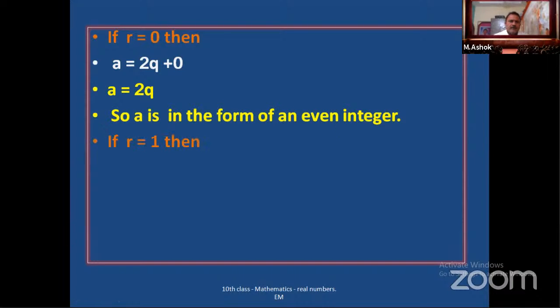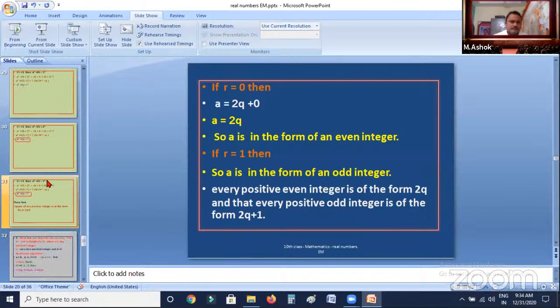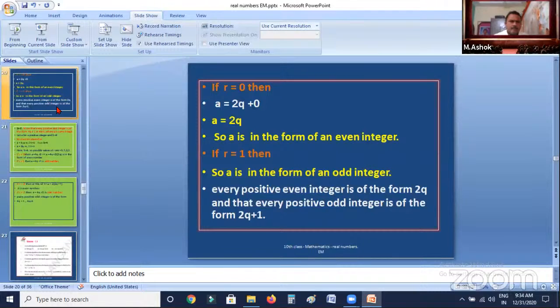Now, if r is equal to 1, then what will happen? a is equal to 2q plus 1. Sorry, here I didn't write the form. a is equal to 2q plus 1. Okay.